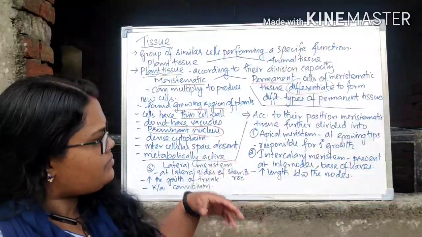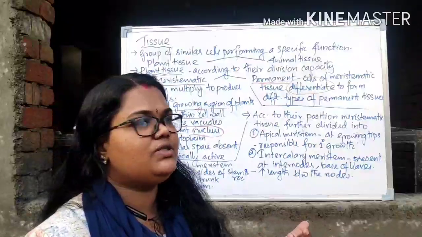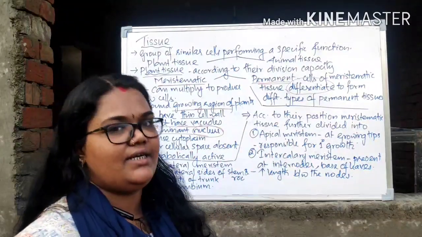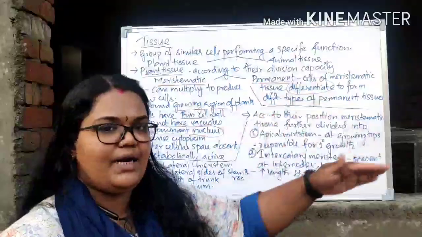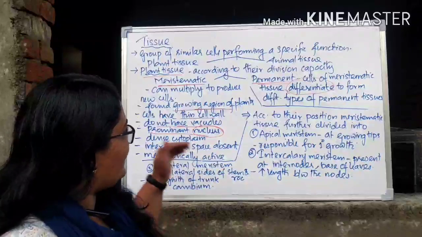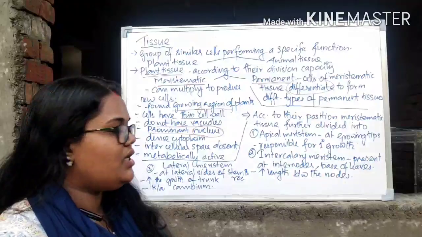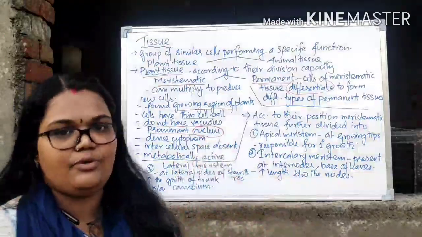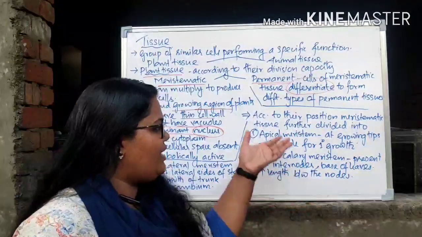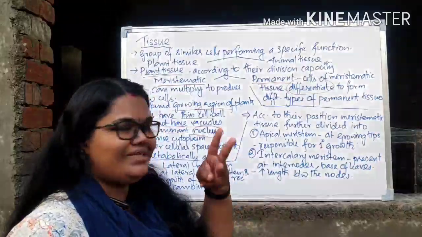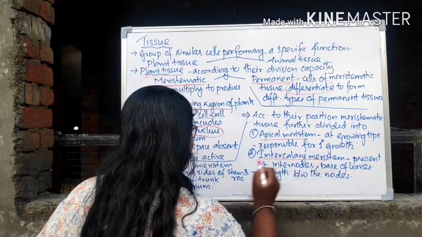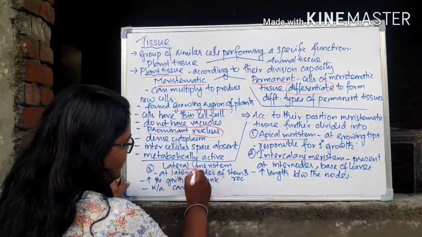There are different types of permanent tissues, which form according to the function they are taking up. That we will discuss separately after this topic, right? Now we will again come back to meristematic tissues. According to their position, their location, we have divided the meristematic tissues into 3 types, right? One is the apical meristem, the second one is the intercalary meristem, and the third one is the lateral meristem.